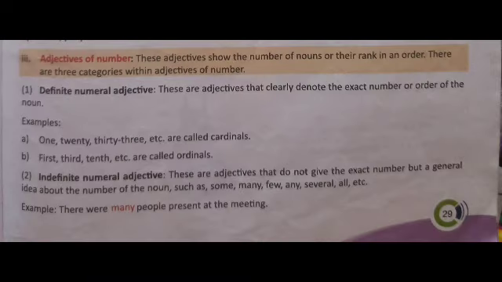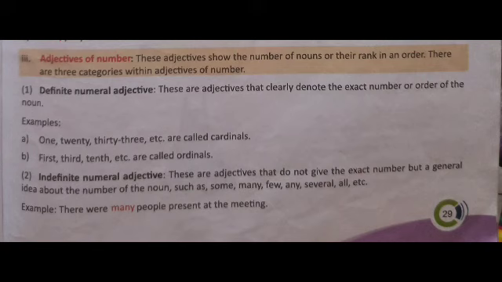Third kind, adjectives of number. These adjectives show the number of nouns or their rank in an order. There are three categories within adjectives of number. First one, definite numeral adjective. What is a definite numeral adjective? These are adjectives that clearly denote the exact number or order of the noun.